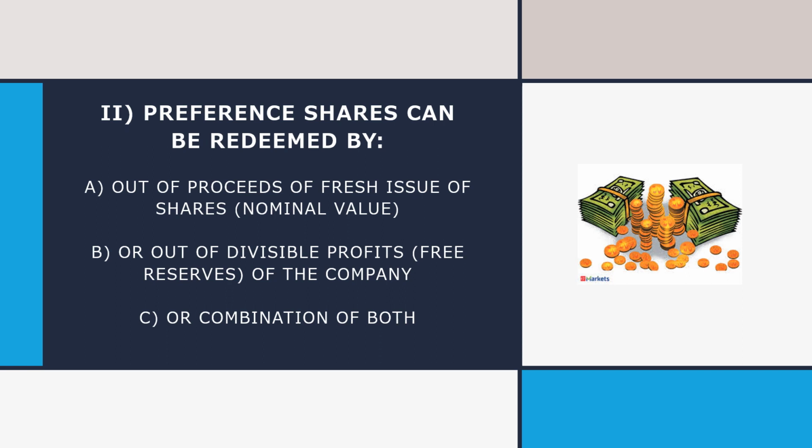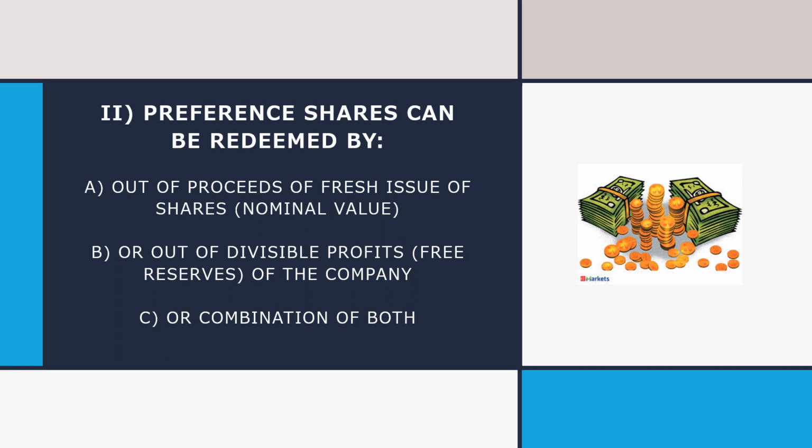Like they make some investments, they invest in land, they also make investment in machineries and other assets. So now when the company needs money to repay the preference shareholders, the company will sell these assets, the company will sell its investment and get the money back, and through this money they will pay off the preference shareholders.